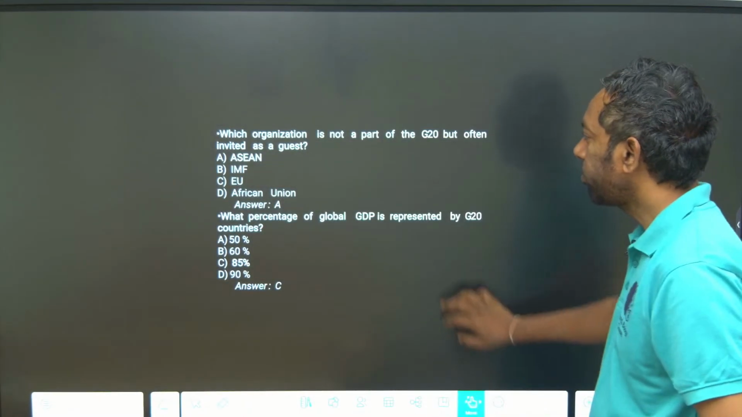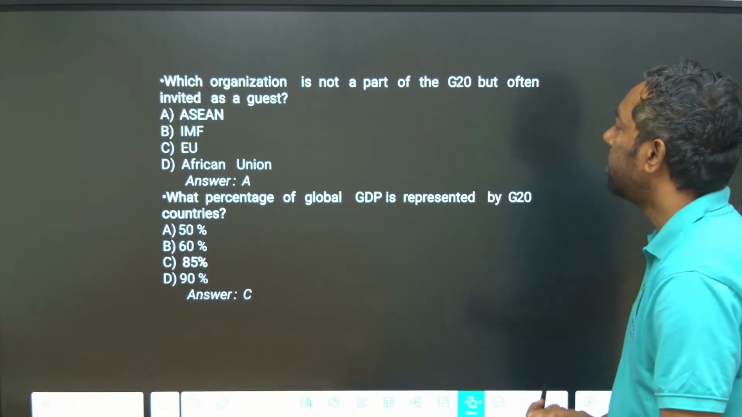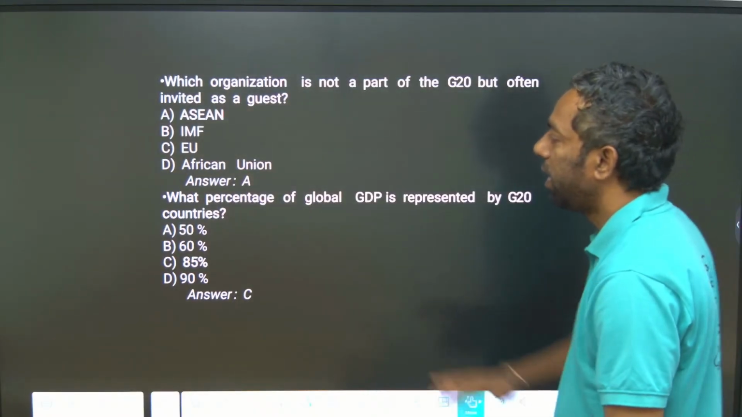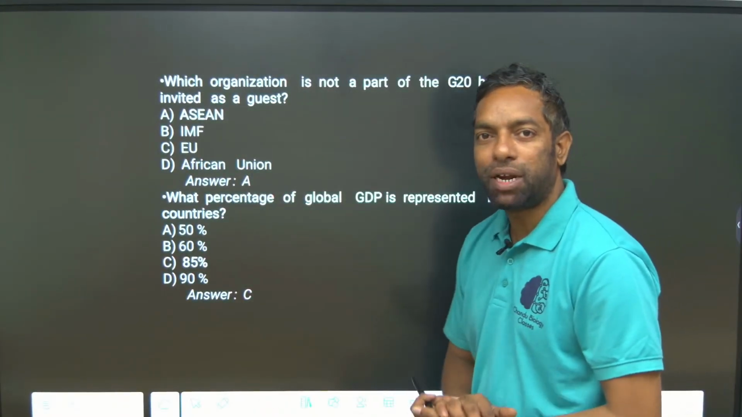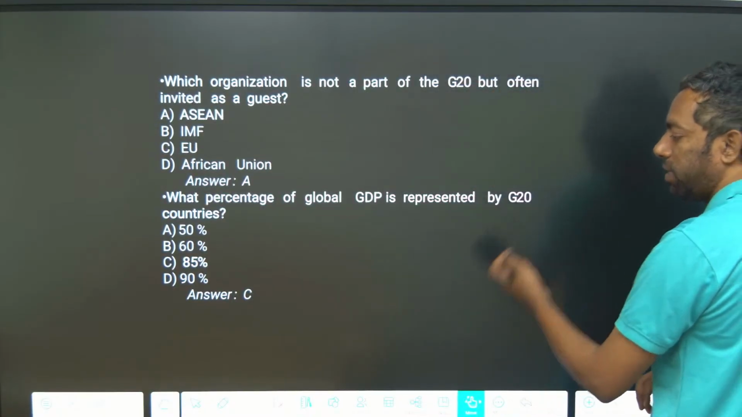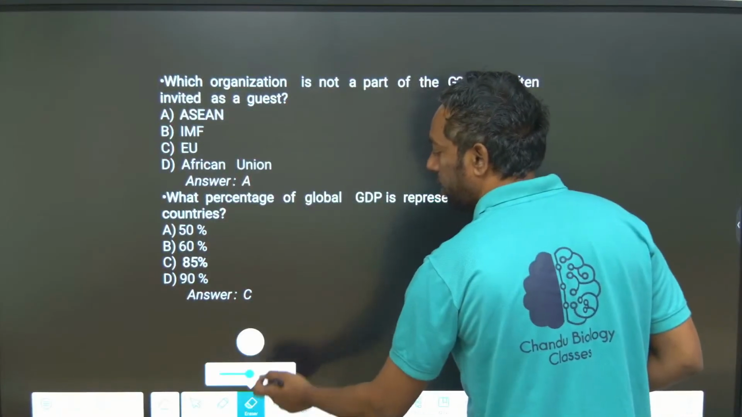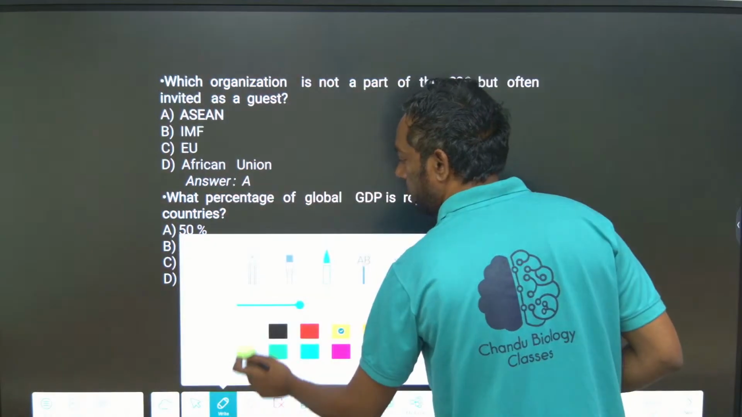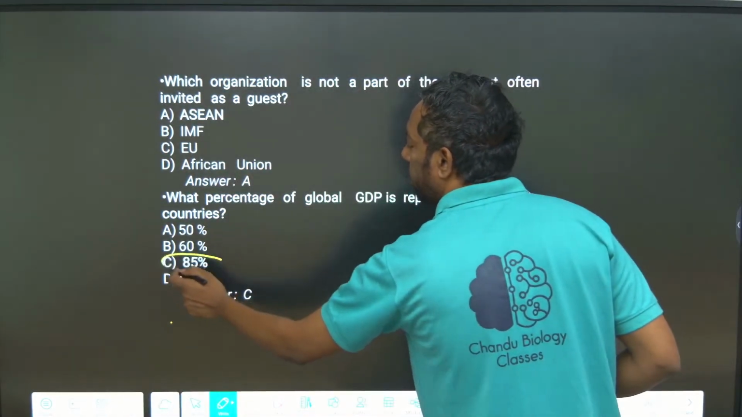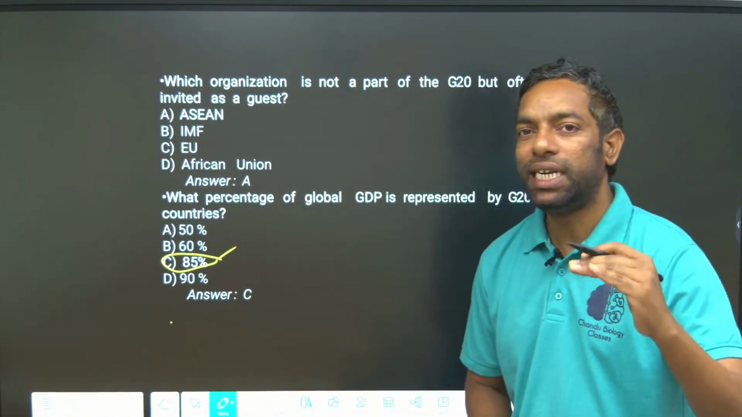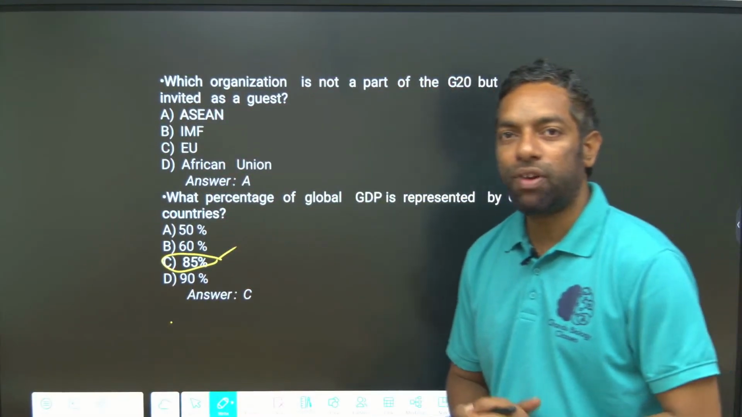Which organization is not part of the G20 but is often invited as a guest? ASEAN is a guest. ASEAN is not a member of G20. What percentage of global GDP is represented by the G20? This is an important question. 85%. The G20 countries account for 85% of the global economy, the global GDP. That is how powerful the G20 is.